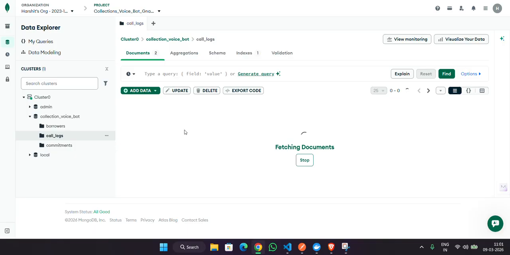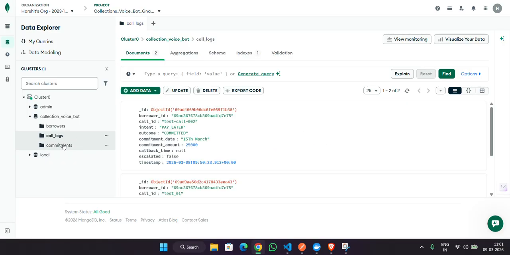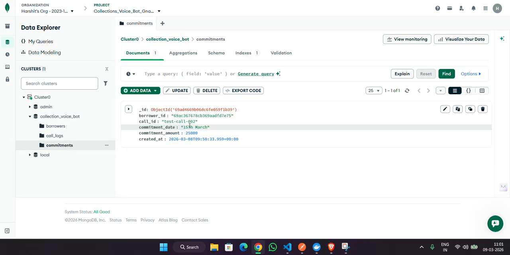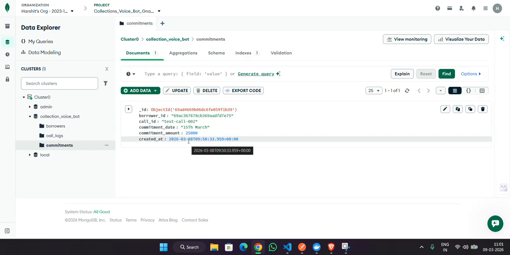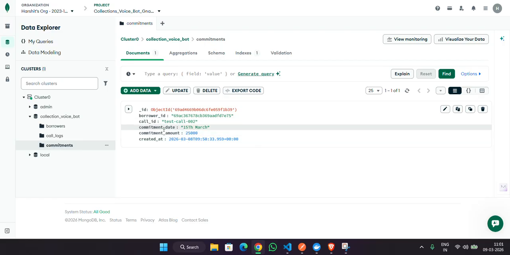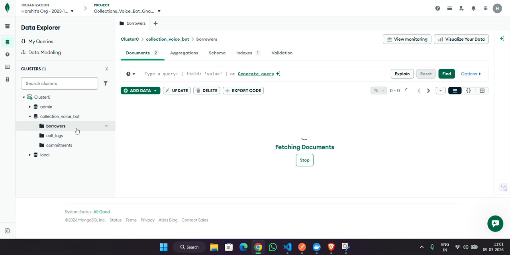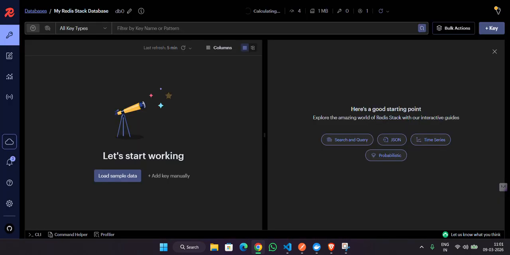After the call is completed, its detail will be saved in this call log. And we also have the commitments, like if he has some commitment, like I will pay it on that day, that thing will be saved in this model. Also, I have established a Redis database.